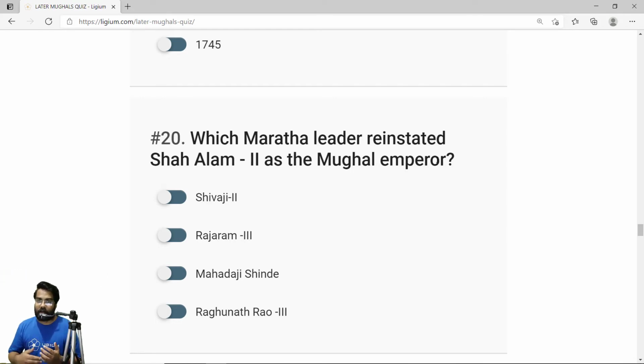So basically, when the Marathas defeated the Britishers, actually before the war with the Britishers, the Marathas gave Shah Alam the power to come back to Delhi. It was basically the Marathas under Mahadaji Shinde. Remember this, Mahadaji Shinde. He is actually the great grandfather of Jyotirao Scindia. I don't know how to pronounce his name. So basically he was the great grandfather of the Scindia dynasty, and he established the Scindia dynasty. So the correct answer is Mahadaji Shinde. Okay.